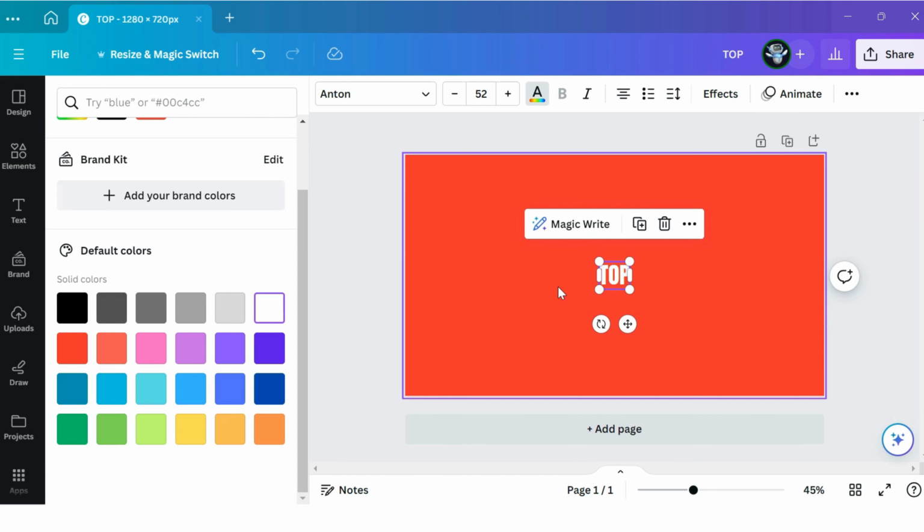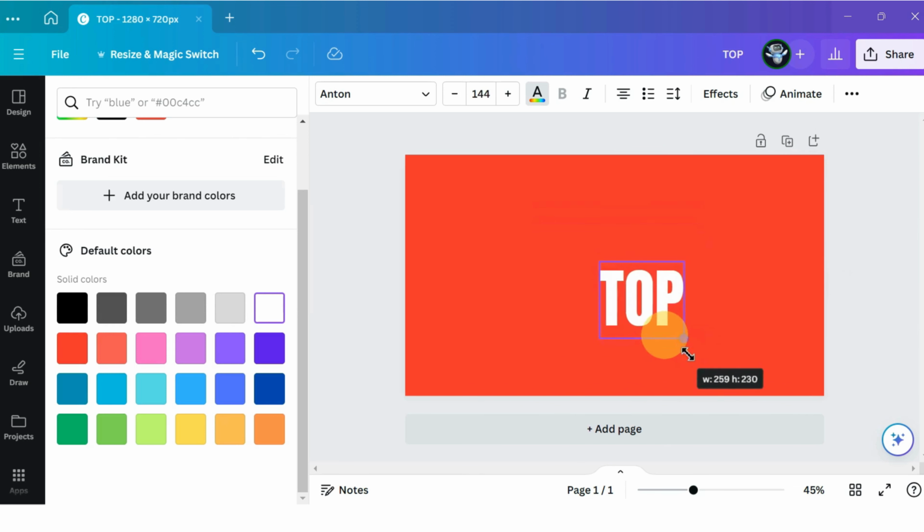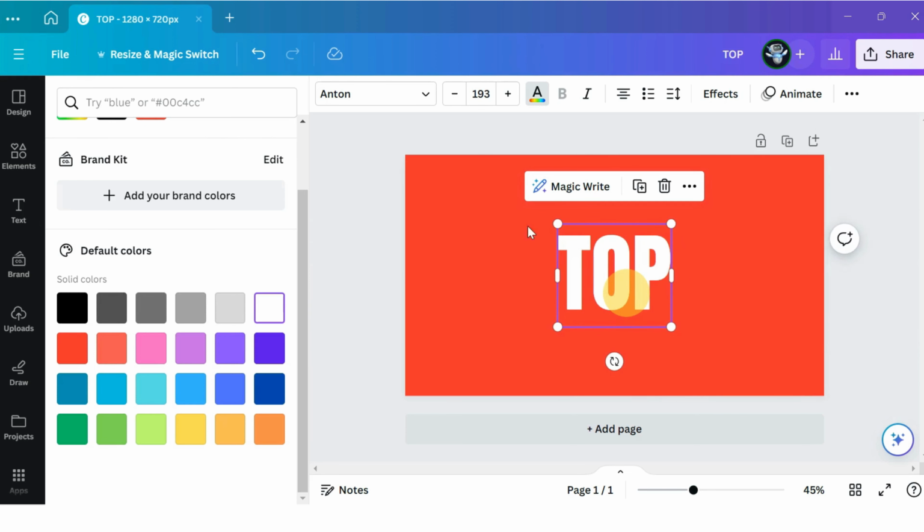Okay, now let's resize this text. To resize, we can simply click and drag this text like this. Or we can go up here and increase the font size from here.